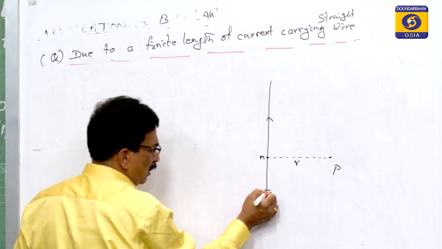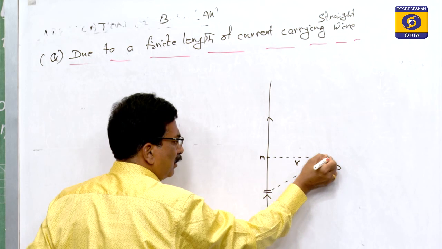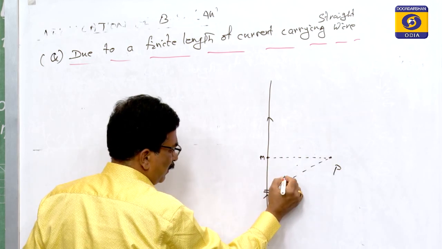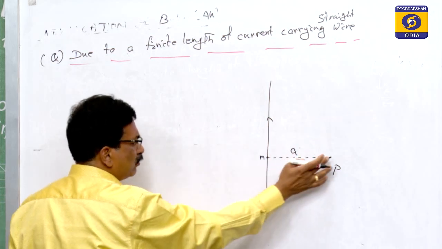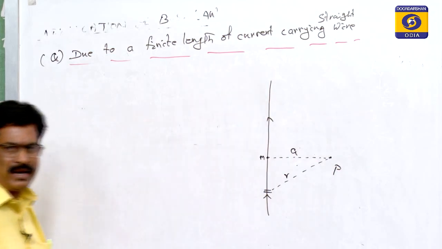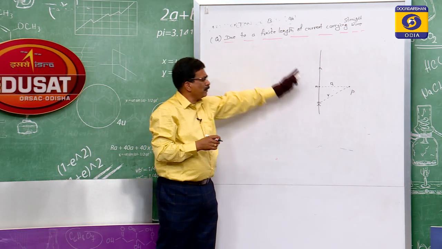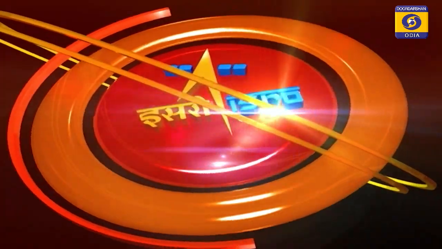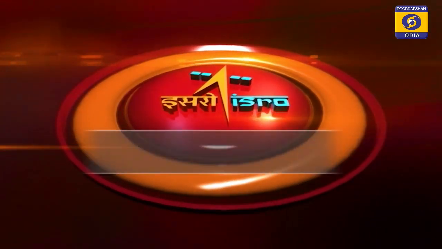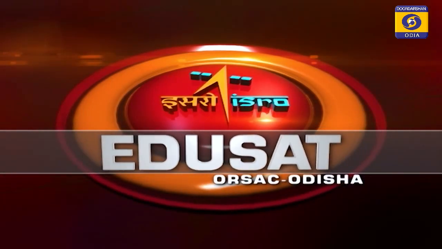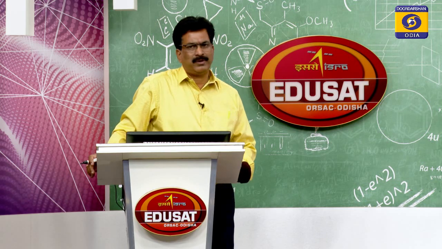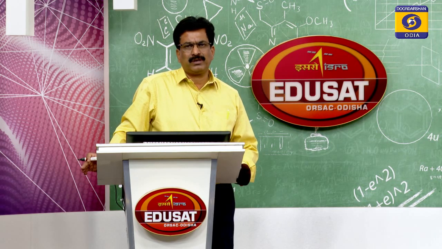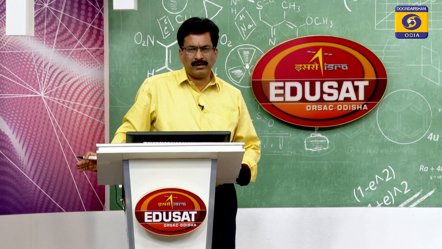To find its value, let us take a small element of the wire, and join the small element to the point. That small element's distance we take as r, and the perpendicular distance is a. Due to this, we have to determine the magnetic induction, according to the Biot-Savart law, for its application to a long straight current carrying conductor.